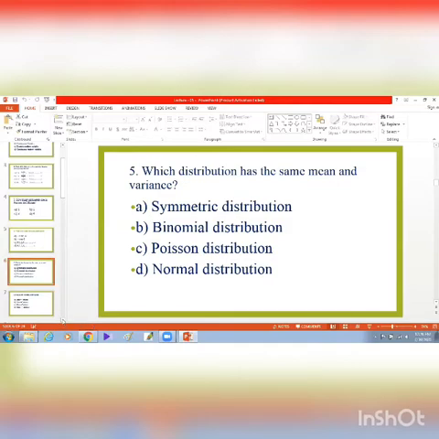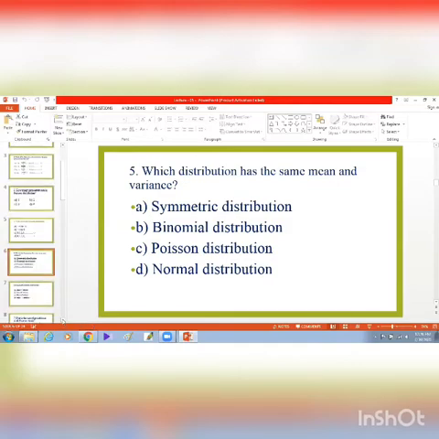Now, next question. Which distribution has the same mean and variance? We know the Poisson distribution has only one parameter and the parameter is equal to its mean and variance. That is, in Poisson distribution, the mean, variance and parameter are same. So I repeat the question, which distribution has the same mean and variance? The answer must be Poisson distribution.